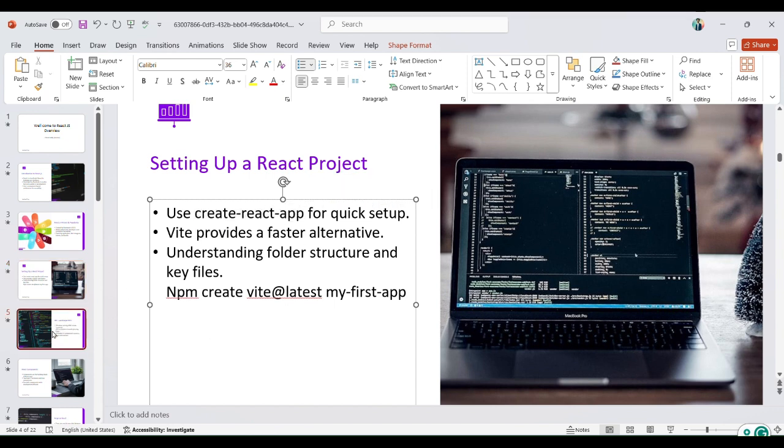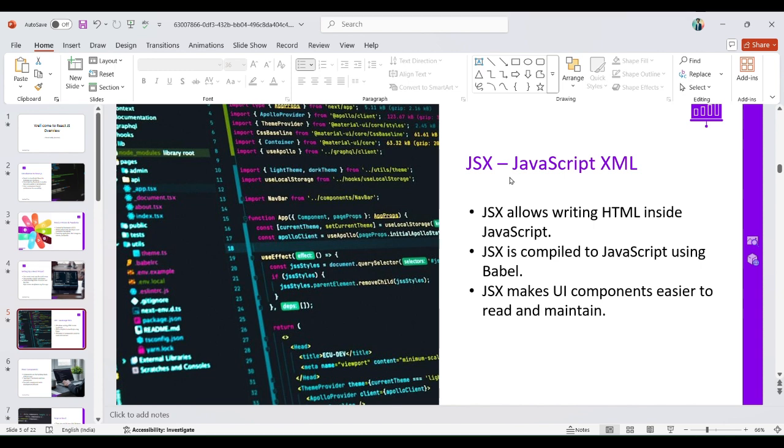Okay, no worries. Yeah, here we can see JSX is a JavaScript XML. JSX is nothing but an extension of React JS. JSX allows writing HTML inside JavaScript. In JavaScript we all know we can create HTML: index.html, style.css, and app.js. Like that we can create all the files and then we can write the code in that whichever we want.